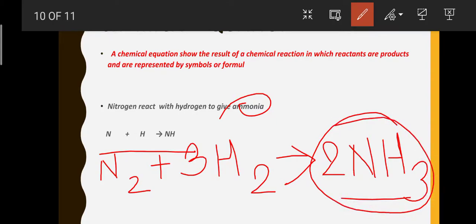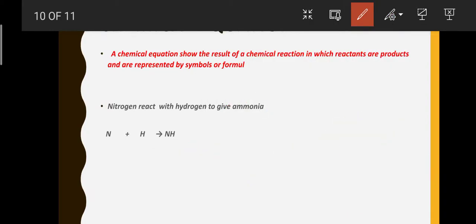Now let's do some balancing on our own. Sodium reacts with water to give sodium hydroxide and hydrogen.